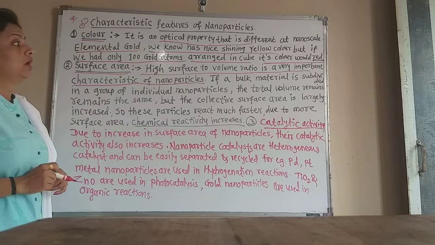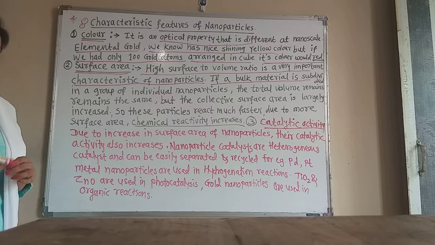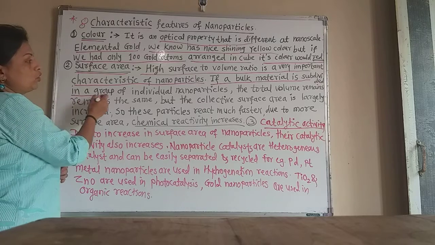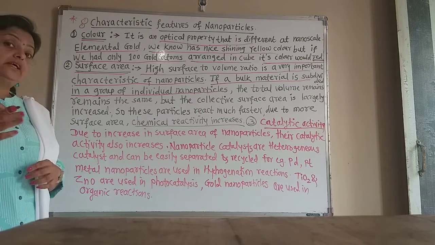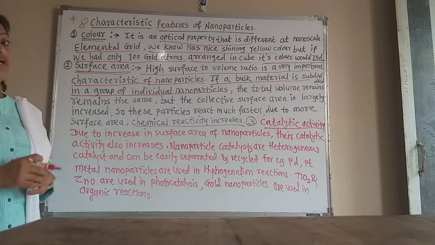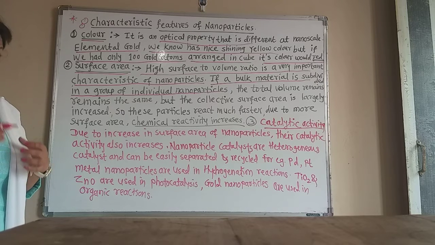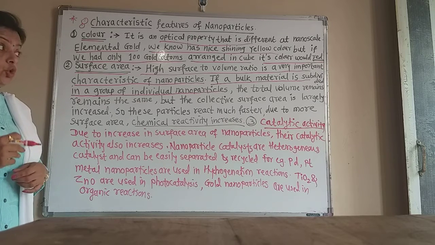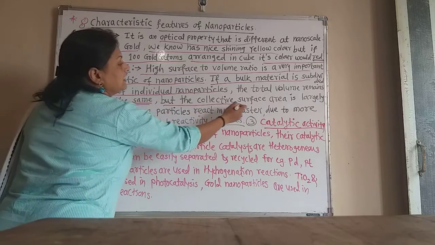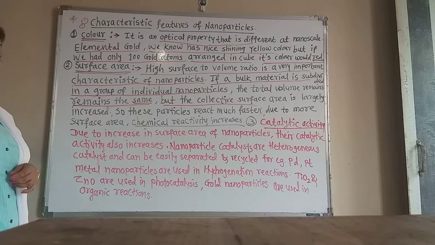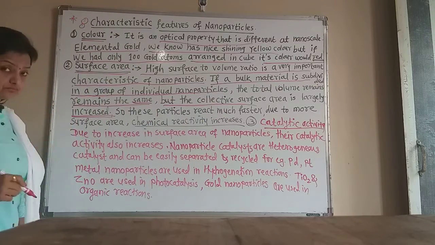So if a bulk material is finely divided into a group of individual nanoparticles, the total volume remains the same, but the collective surface area of the nanoparticles is largely increased.